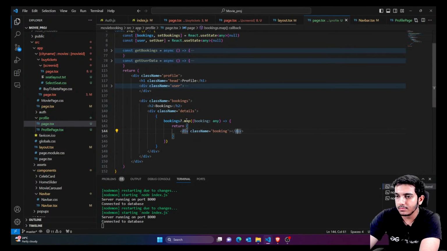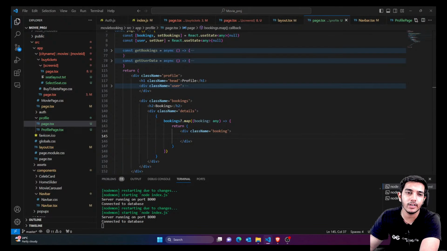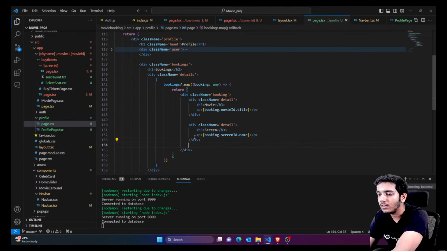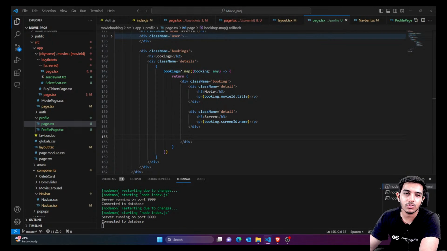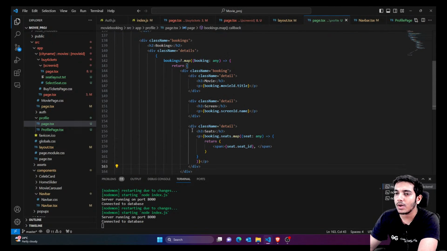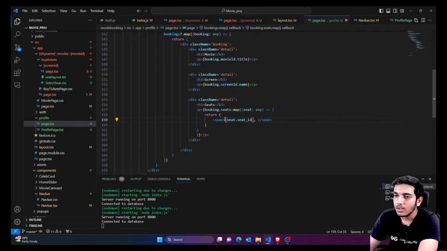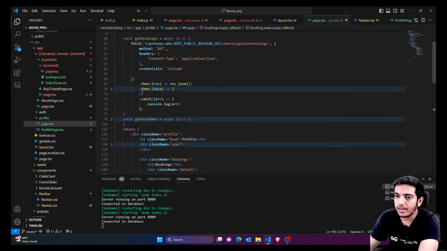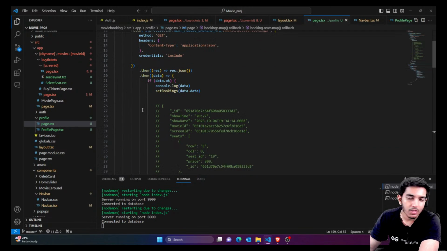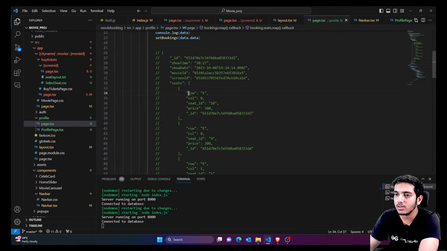From a booking, you can extract a few details like movie title, movie name, and you can extract details like seats also. So you're going to say which seats are booked. I'm going to map my seats like this, according to the seat ID. You'll get the seats by seat ID, and you can add one more thing. You would receive the complete seat object, let me show you. You would receive the complete seat object, so you can see you get the row also, so you can add this, row and column.